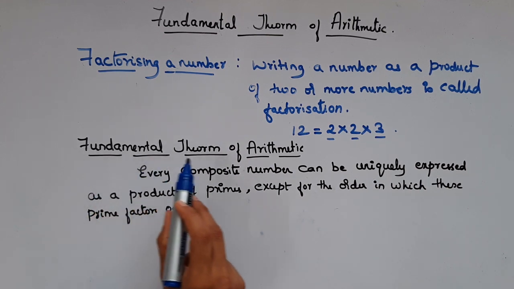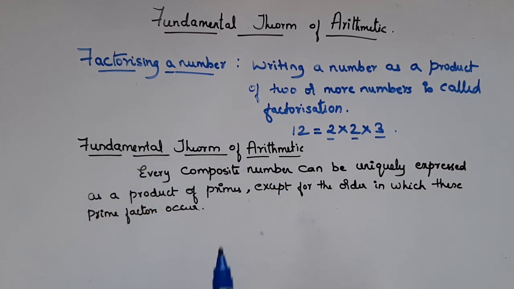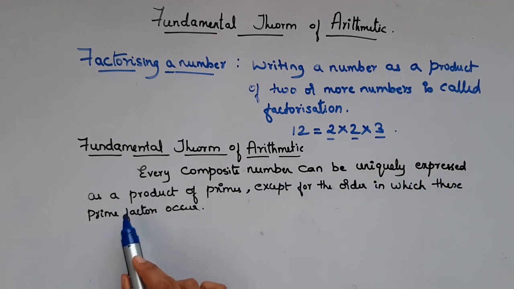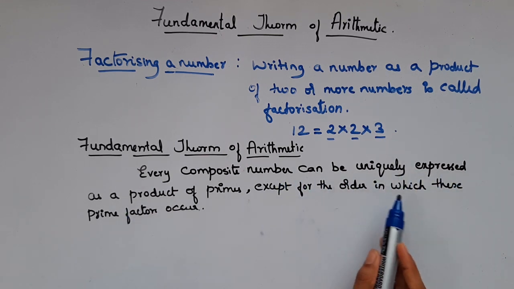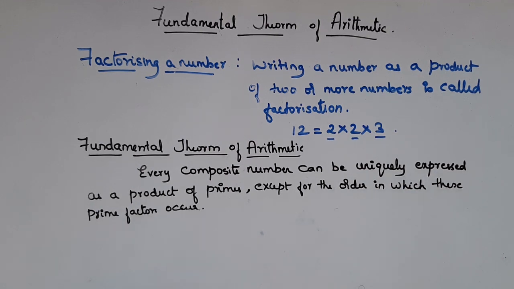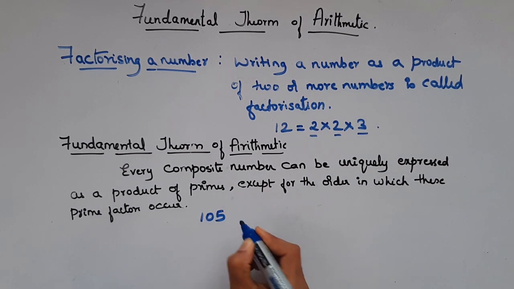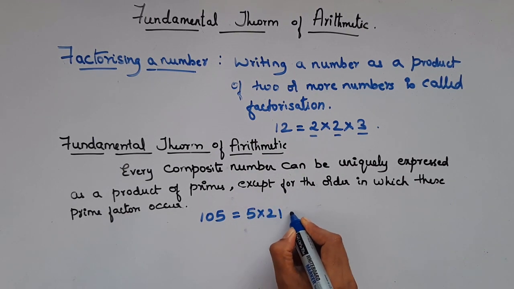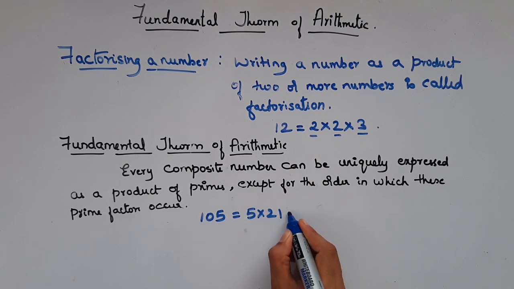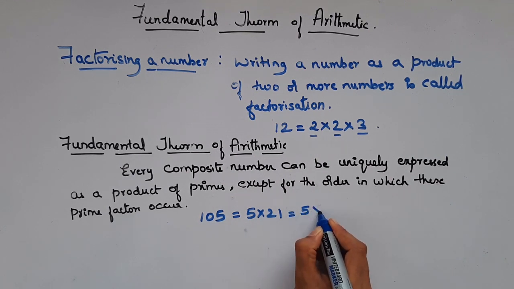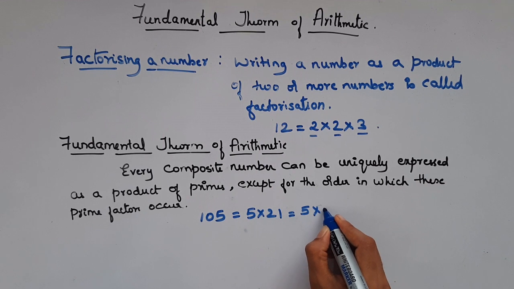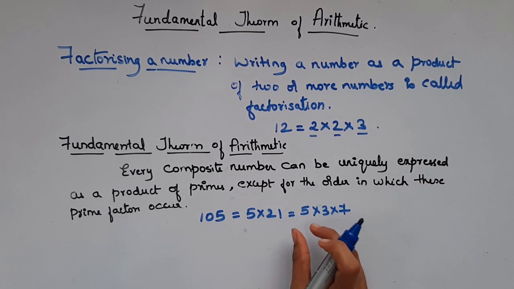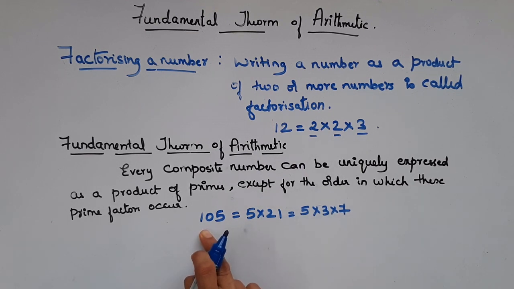Now let's see what the fundamental theorem of arithmetic is. It states that every composite number can be uniquely expressed as a product of primes, except for the order in which these prime factors occur. Now let's take an example, the number 105. 105 can be written as 5 into 21. That is, 5 21s are 105. In terms of prime factors, 21 can be written as 3 into 7. 3 7s are 21. So 5, 3, 7 are the prime factors of 105.